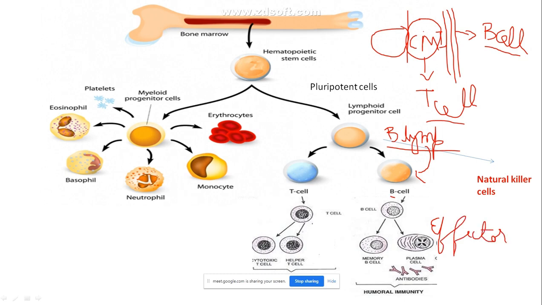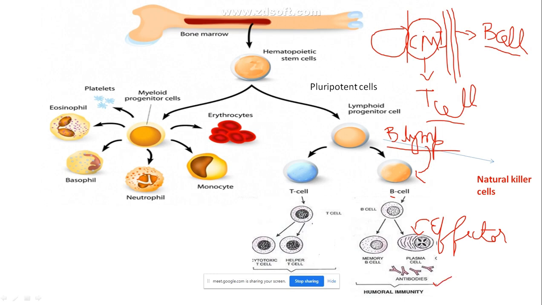And we have another cell type called the memory cells. This B effector cell in turn produces the plasma cells, and the plasma cells in turn produce the antibodies. This is what we are going to look into today, antibody structure.